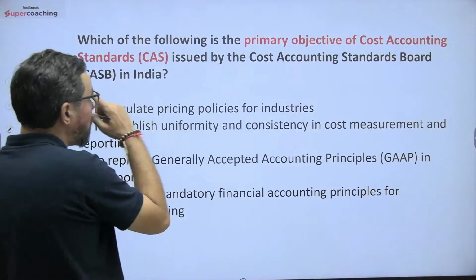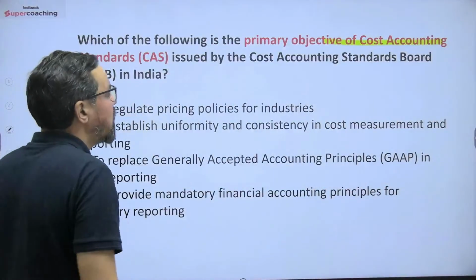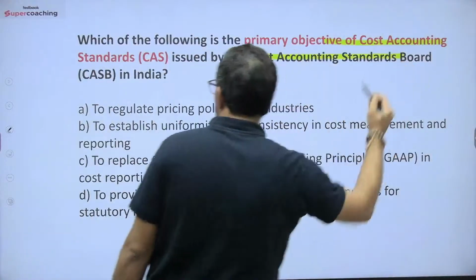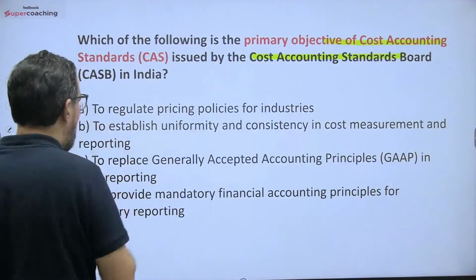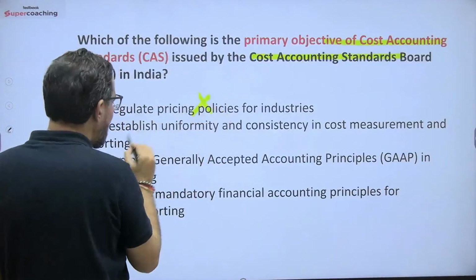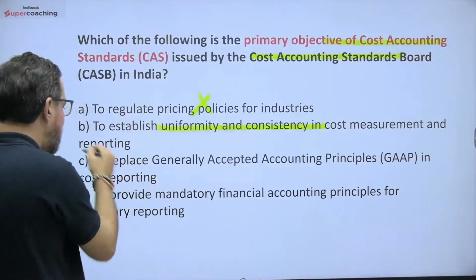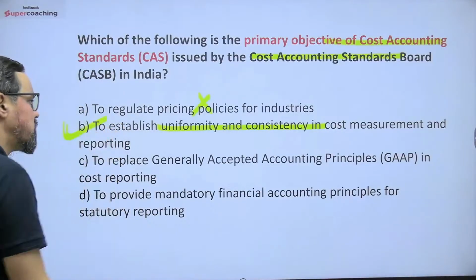So which of the following is the primary objective of cost accounting standards issued by the Cost Accounting Standards Board, CASB, in India? It regulates pricing policies. No. It establishes uniformity and consistency in cost measurement and reporting. ठीक है, 100% right आपका.